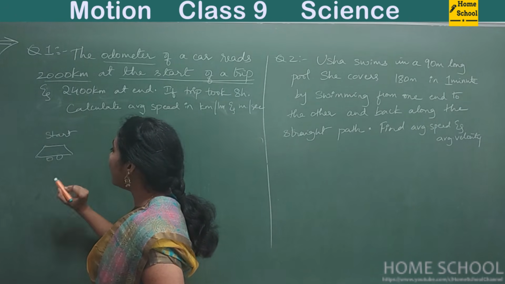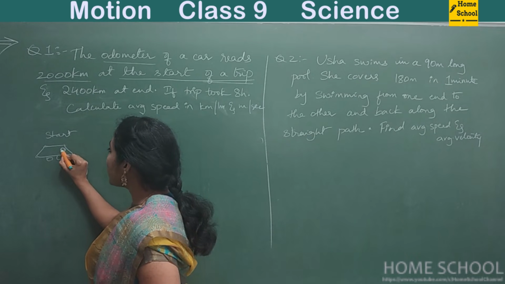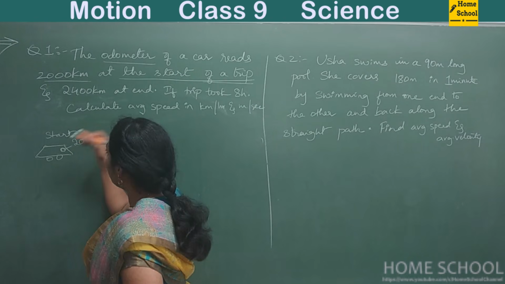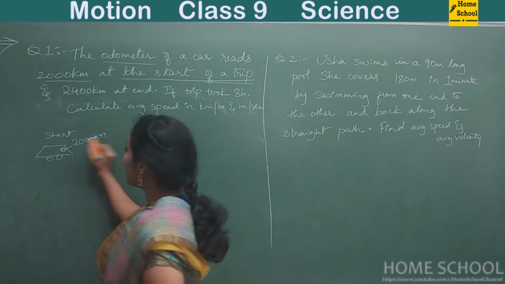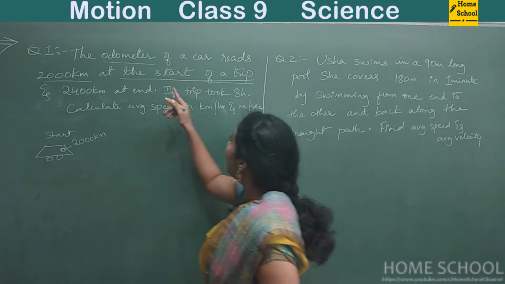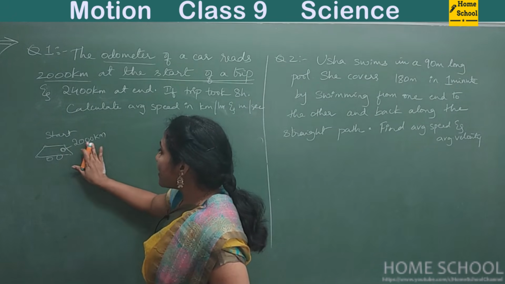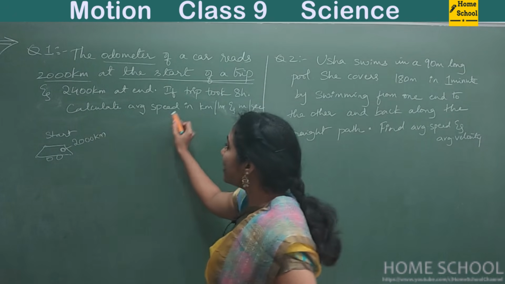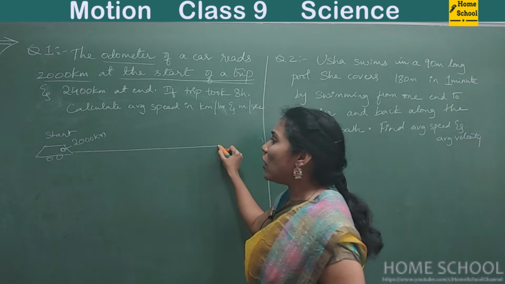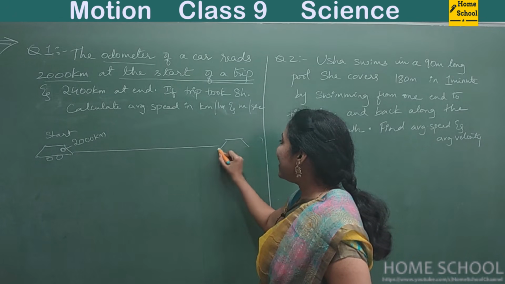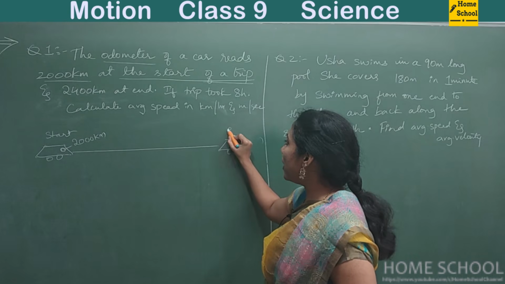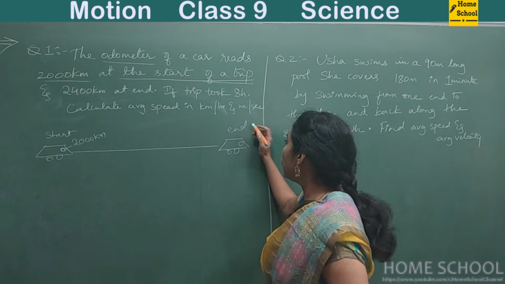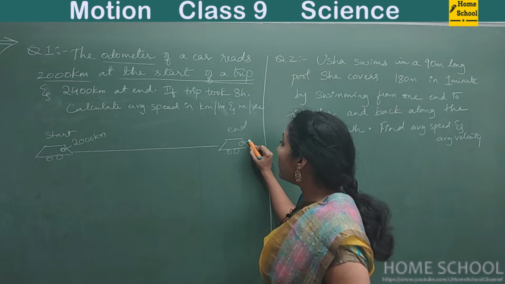This is the starting point, and your odometer says that you have already traveled around 2000 kilometer. And 2400 kilometers at the end. So you have done a long journey where at the end you reached your target. When you see your odometer, it has shown how many kilometers?